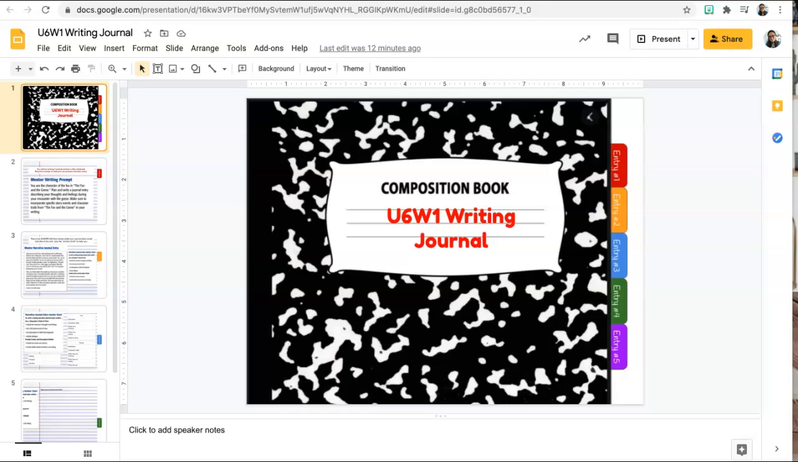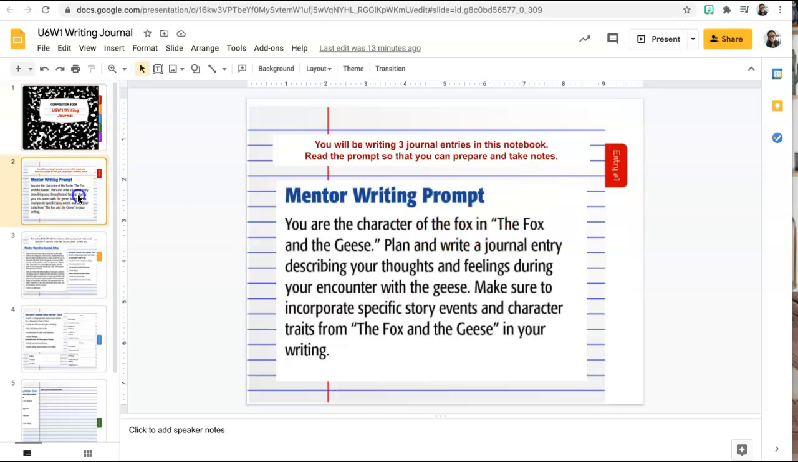Okay, guys, so this is your journal for Unit 6, Week 1. You're going to use this for the whole week, and you're going to write all your drafts and your notes about the fox and the geese. So what you're going to write in here is the mentor writing prompt, which is what you're going to be answering for this week.